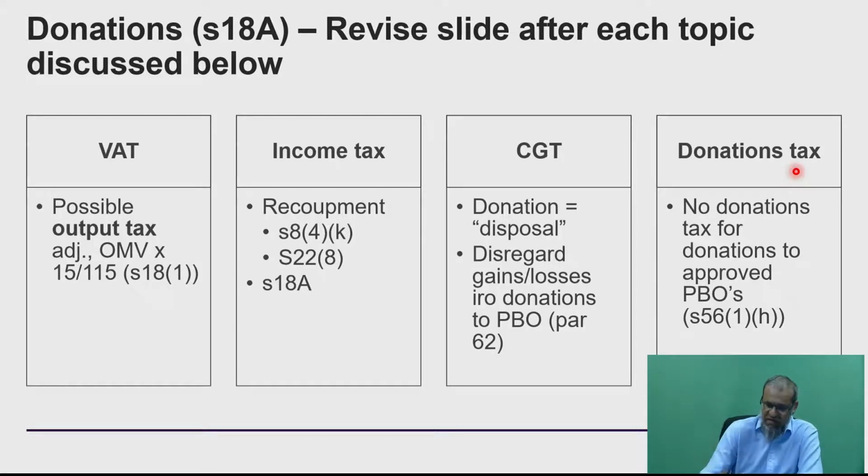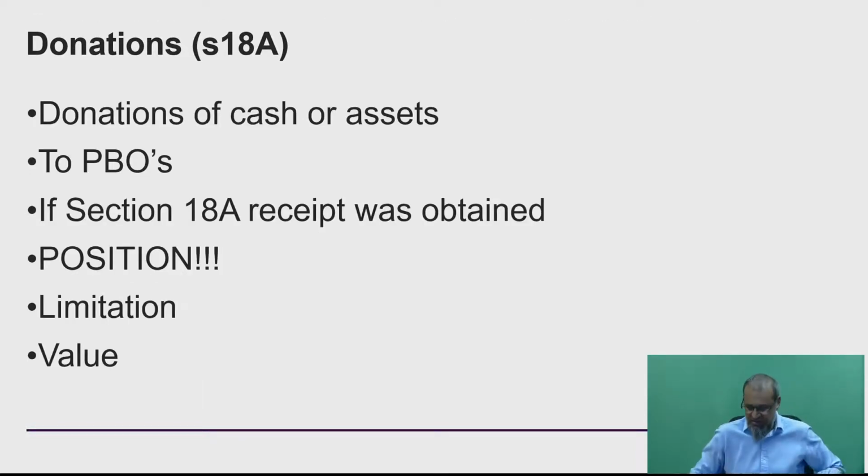However, notice again, if you make the donation to an approved PBO where you have the necessary documentation in place, it's a certified donation. What's going to happen? No donations tax. So we can see quite nicely from a flow that if we donate to a PBO where you have the necessary documents in place, you get philanthropic and public exposure, no VAT implications. We're going to have income tax, so we're going to get a deduction for that. CGT is going to be a null effect, and donations tax has no implications. Quite nicely, it's making sure that you have no tax consequences.